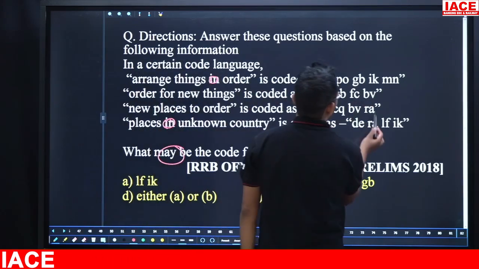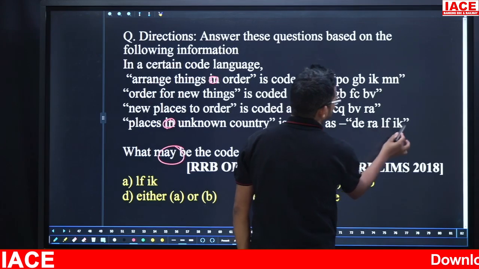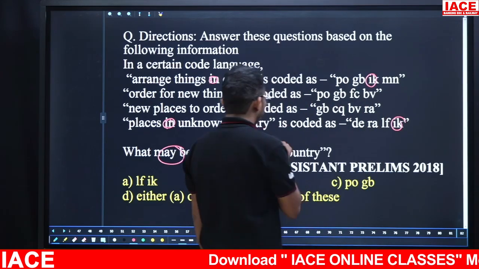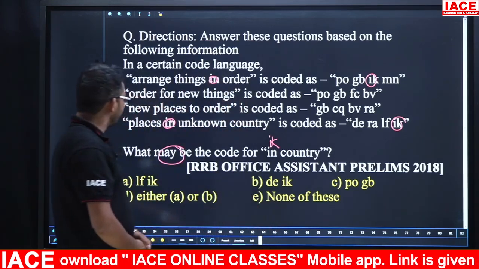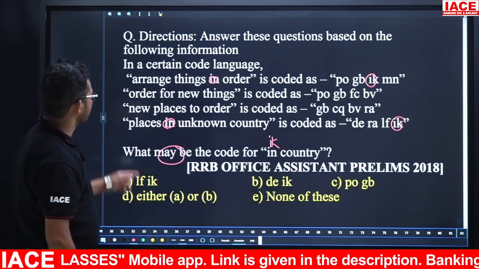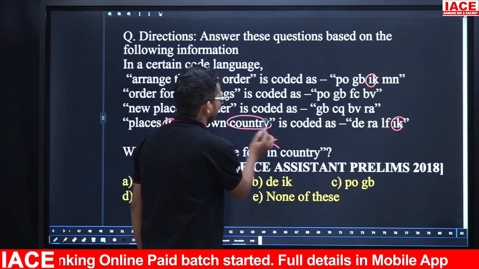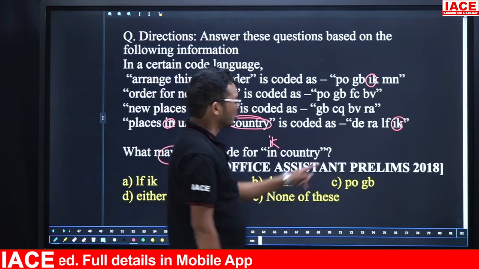So DE not there, RA not there, IF not there, IK. Here we are having IK, here also we are having IK. So the code for "in" is IK. Country: observe, country is present in which lines? First line not there, second line not there, third line not there. That means only the fourth line. So in the fourth line only the information is country, then only the code is.